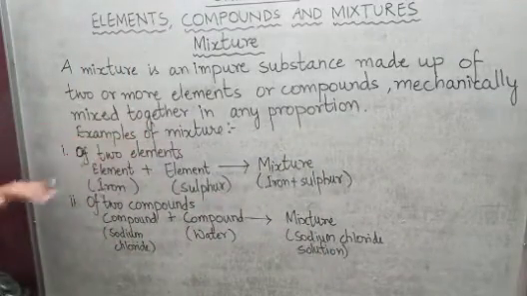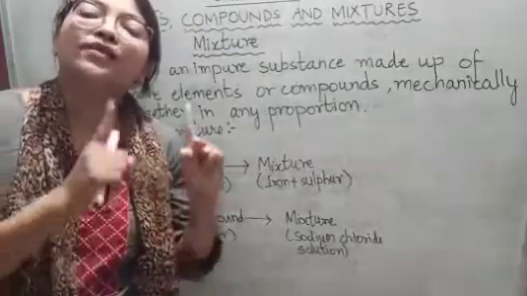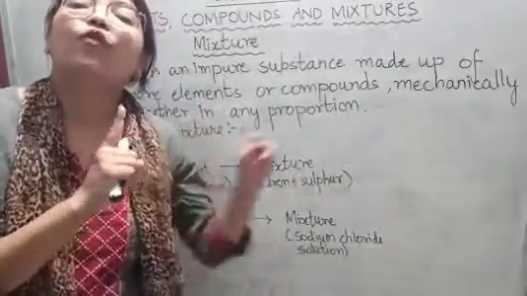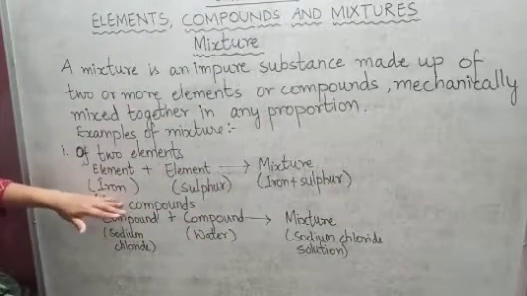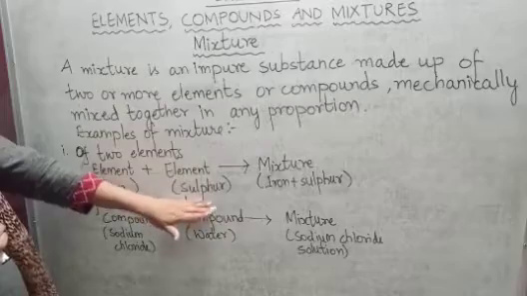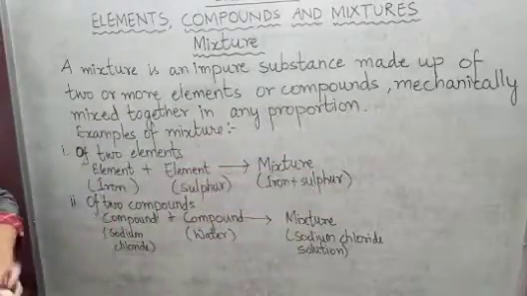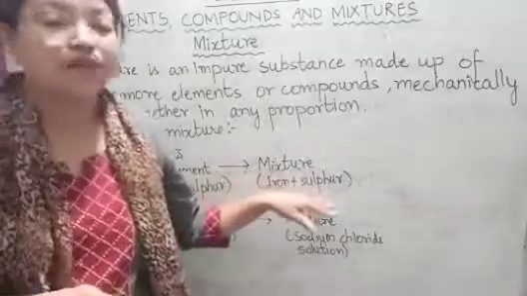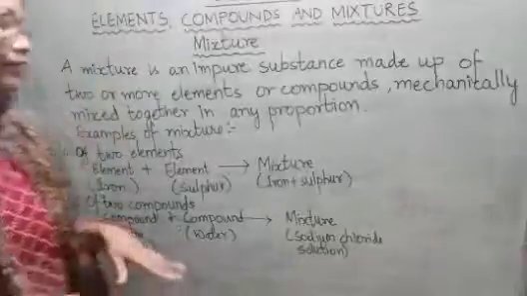The first one is of two elements. When one element mixes with a second element, it forms a mixture. See here, when the element iron mixes with another element, sulfur, it forms a mixture of iron and sulfur. And the mixture of iron and sulfur can be separated by a physical method, okay.